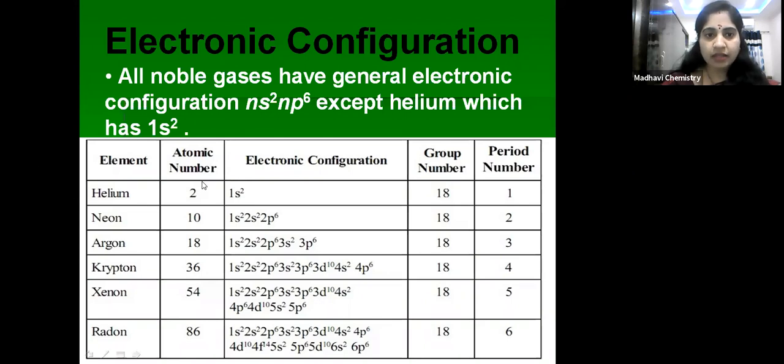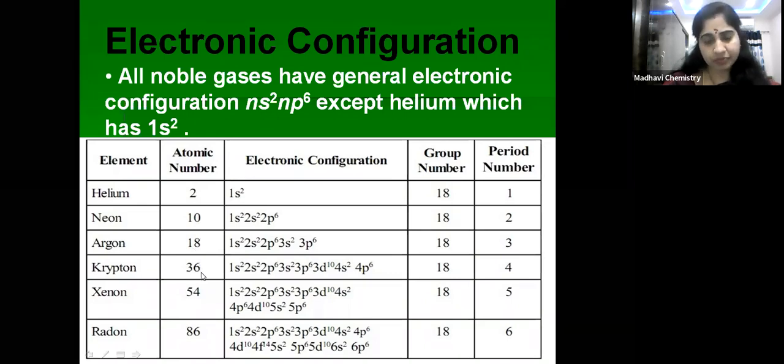Just add 8 to the first element, and you will get the atomic number of the second element. If you add 8 to the second element, you will get the atomic number of the third element. The differences are 8, 8, 18, 18, 32. If you add 18 to the third element, you will get the atomic number of the fourth element.